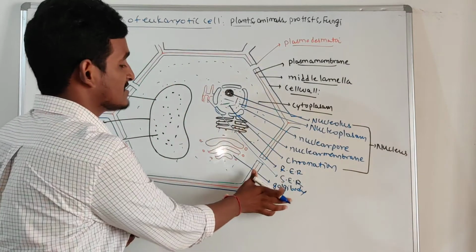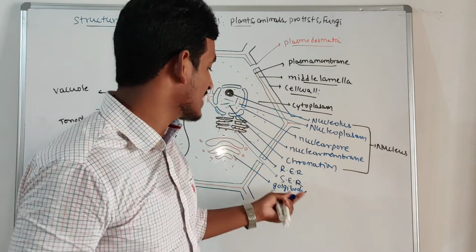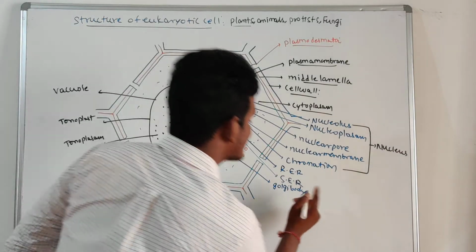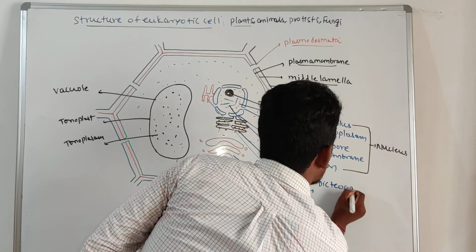The main function of the Golgi body is the packaging of various materials. The Golgi body is called by different names. In plant cells, we call the Golgi body a dictyosome.